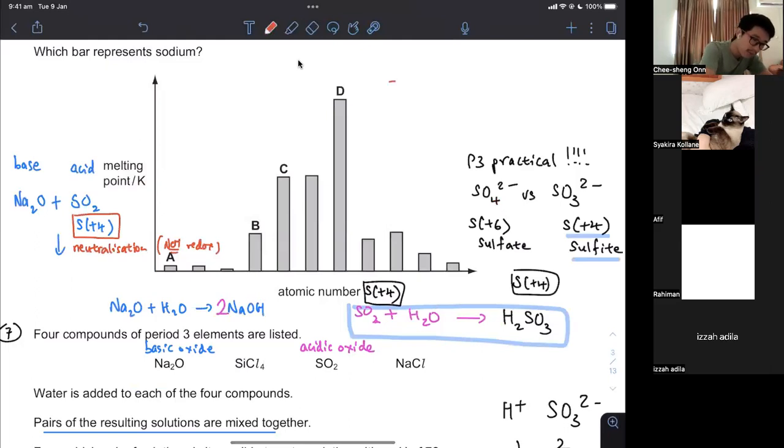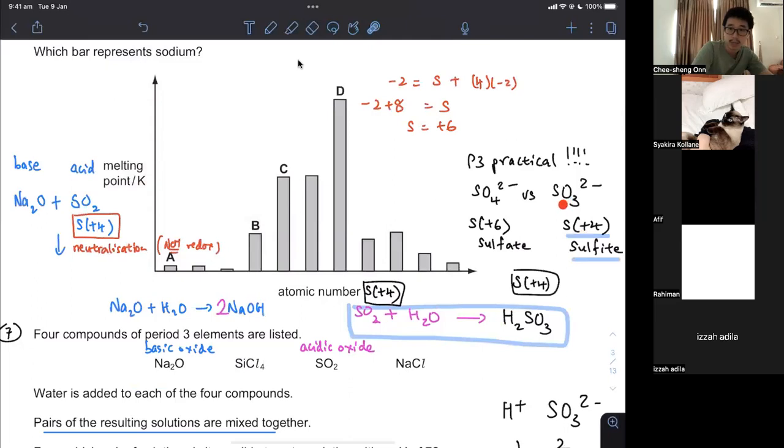In case you don't know, of course you should know, but in case you don't know, -2 is the charge of the ion. So -2 is the overall oxidation number. Sulfur, there is 1 sulfur. There are 4 oxygens. So 4 times -2. So sulfur is -2 plus 8. Move the -8 to the other side. So sulfur there is +6. I'll leave you as an exercise to convince yourself it's sulfur +4 here.